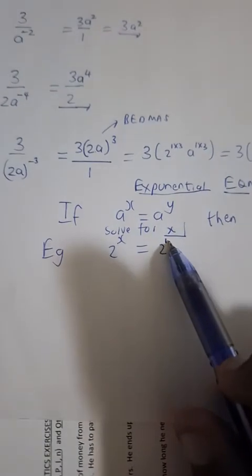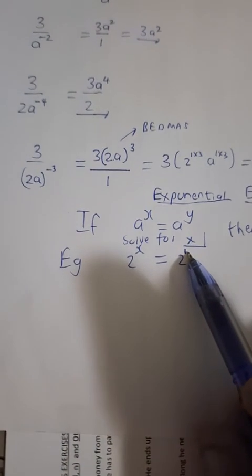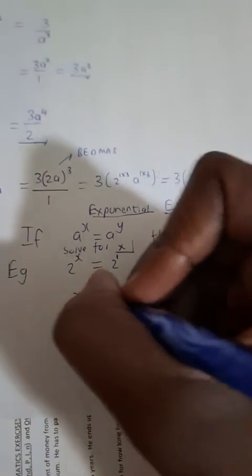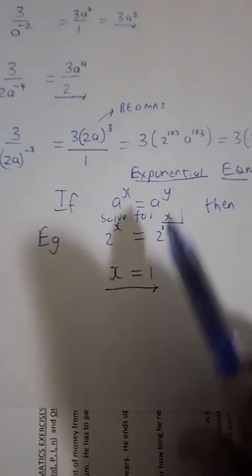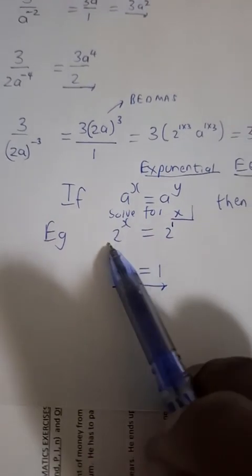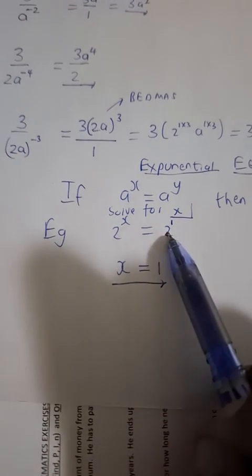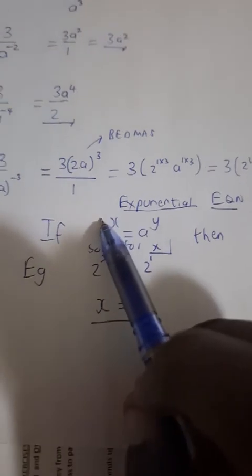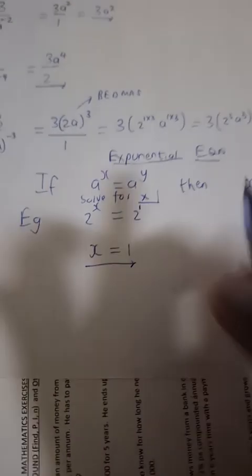But now we need to make sure we know what the exponent is here. Okay, it's the unseen one, the invisible one. So we drop the bases, we equate the exponents. So x is equal to what? To 1. Because the numerical bases are the same. So you can go ahead now and apply this rule, because the bases are the same.